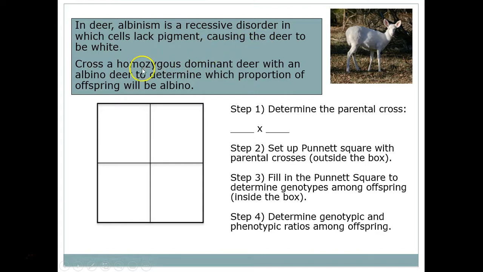It says cross a homozygous dominant deer, big N, big N, with an albino deer. Now, in order to be recessive and see that trait, both alleles have to be recessive, so that'd be little n, little n. So determine the parental cross, big N, big N, little n, little n. Set that cross, fill it out, see what you're left with.